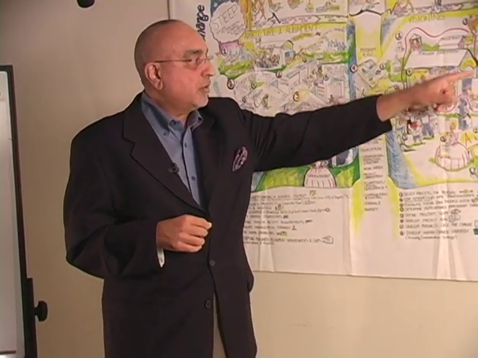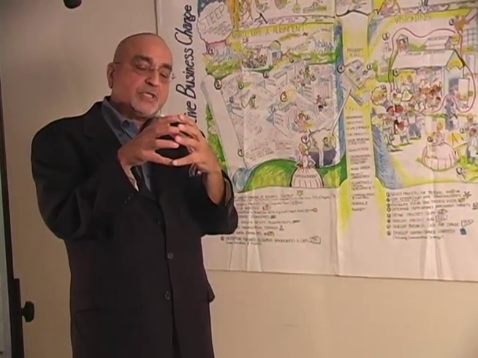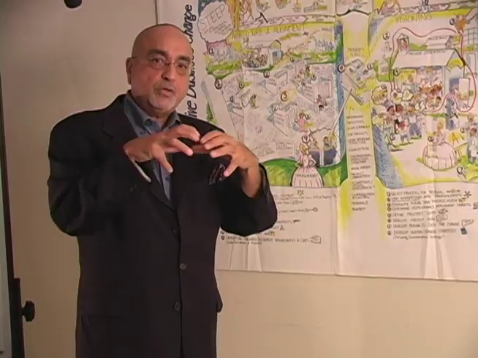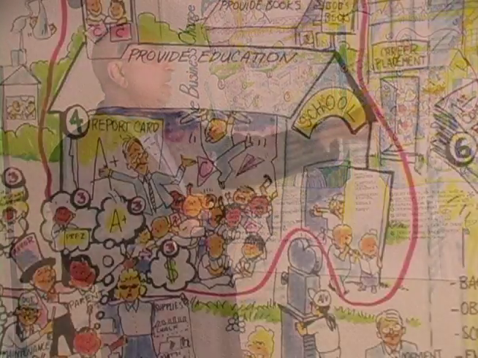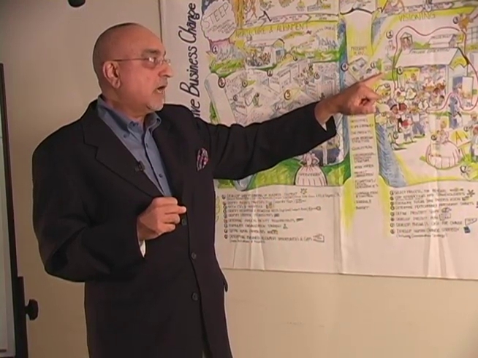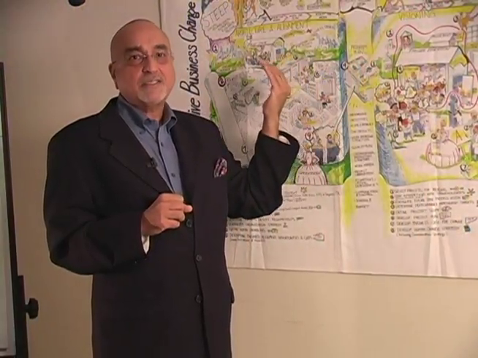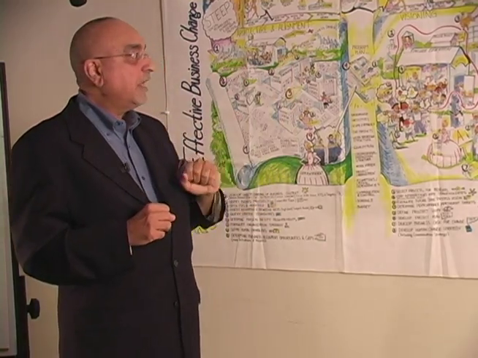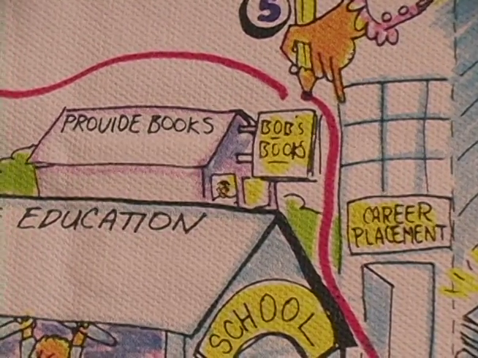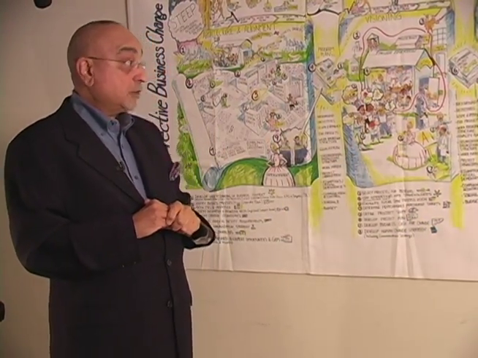So here, Anna has drawn this red line around the process, which is the provide education process, but she has also decided to include provide books as well. So sometimes a process which is connected to other processes is also included in the scope. However, you can see here that the input coming into the process is the children. Here you can see there's mom and pop in their house, and here's a stork bringing a baby. And you can see that this process has been put outside the scope. So that process is out. And on the output side, there's a process for placing people in jobs, and that has also been kept outside of the scope.